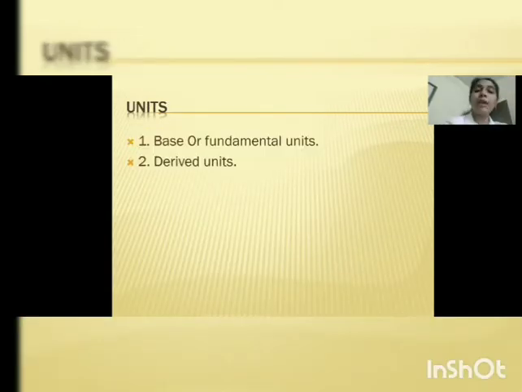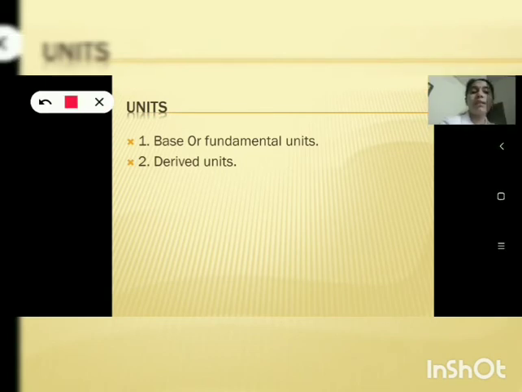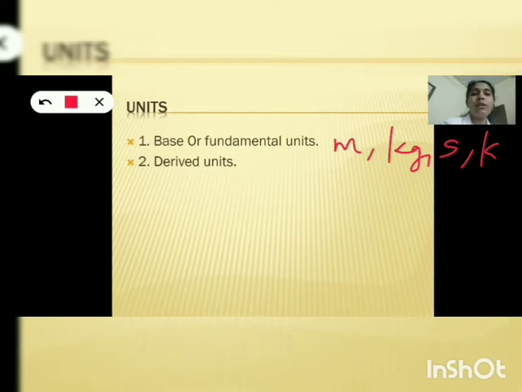Okay, and you know the SI units of our physical quantities. So if there are 2 types of physical quantities, that means base quantities as well as derived quantities, there must be 2 types of units too. So first one is base or fundamental units, and the other one is derived units. So what do you mean by base or fundamental units? It's very easy. Base or fundamental units are the units of base quantities or fundamental quantities. So can you give examples for base units or fundamental units? Yes, meter, kilogram, second, Kelvin, candela, mole, all are examples for base units or fundamental units.